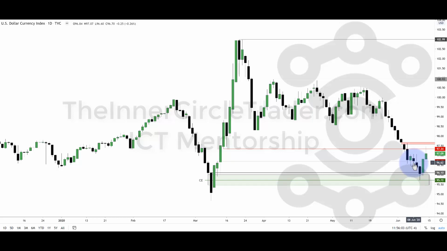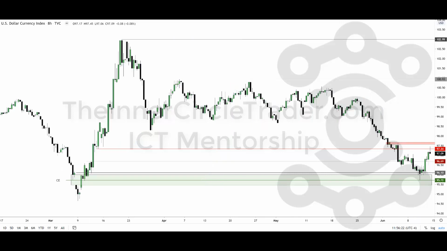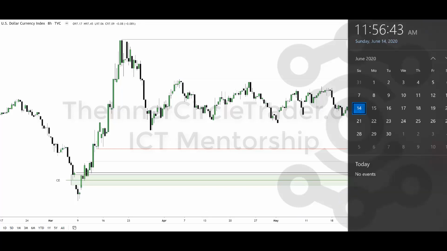Now, what led me to believe that that was likely to happen? Let's drop down into an 8-hour chart. All right, so here's our 8-hour chart, and we're looking at the low right in here. That's that daily swing low. I told you that we're going to mine that for some details. Now, again, it's important that you understand by watching the previous ICT Mentorship midweek review from Wednesday, and that is going to have to be the 10th. Okay, so yeah, June 10th recording.